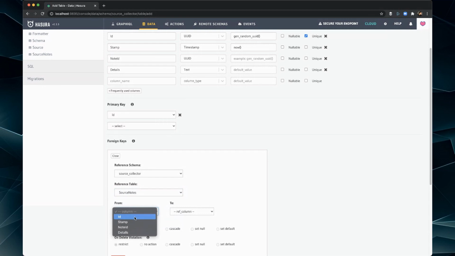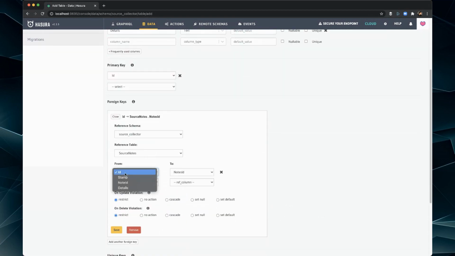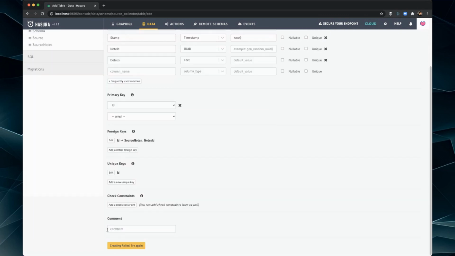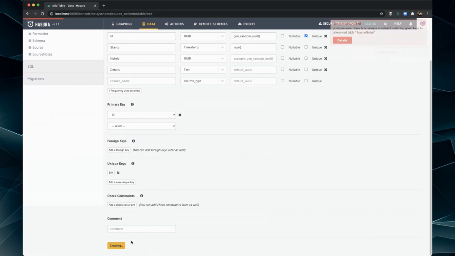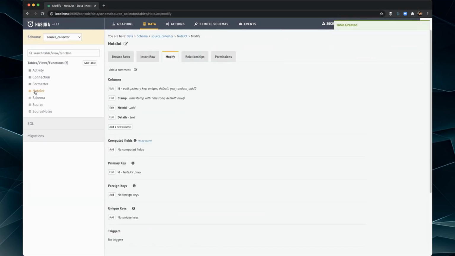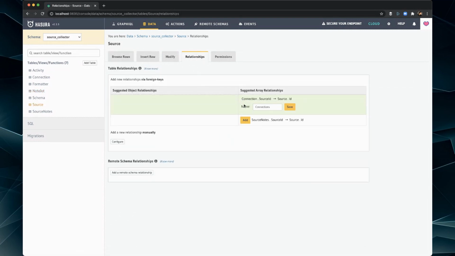Source notes. We're going to go ID, notes ID. Is that right? Yep, notes ID. Okay. Let's try that. Okay, let's not do the key just yet. There we go. Okay. So that's in. So let's go back to note jot, and then let's modify these things. Well, let's look at this first. Source, relationships. Let's add that one.